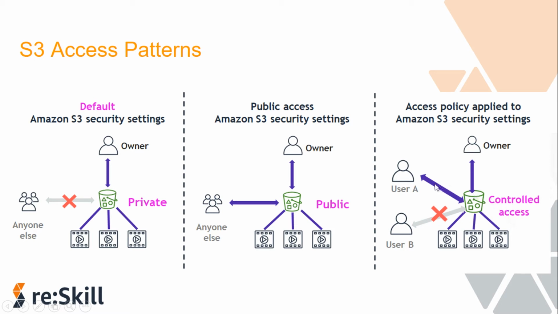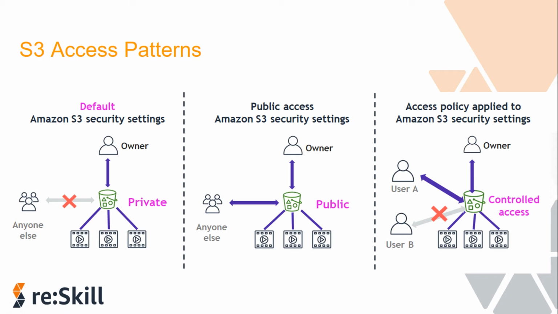Some people should be able to access the objects that you define, but others should not be able to access them. Okay, you do not want to make it entirely private, you do not want to make it entirely public, but you want controlled access. In that case, you have multiple things that you can use, like bucket policies and access control lists, that can help you define a controlled access as per your requirements. So this is how the access patterns are divided into different categories.